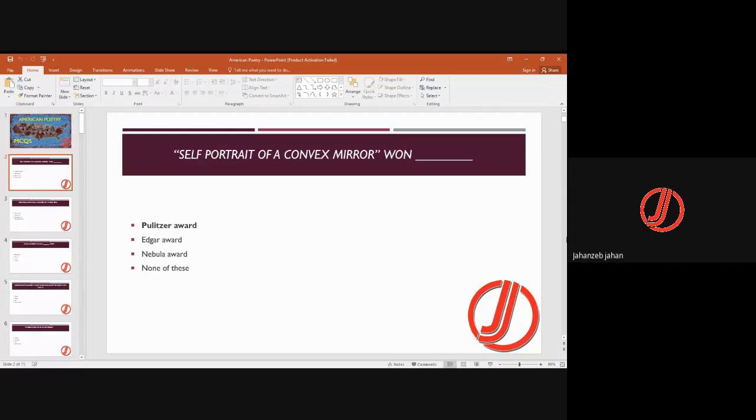So, Self-Portrait in a Convex Mirror. This was a famous poem which was written and it got the Pulitzer Prize, the Pulitzer Award. It became so famous that it was given this award.